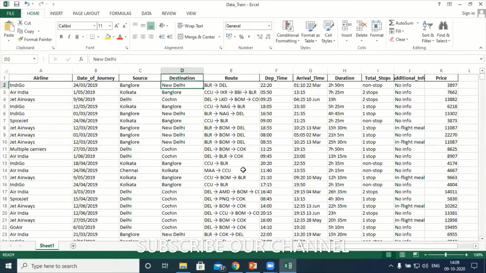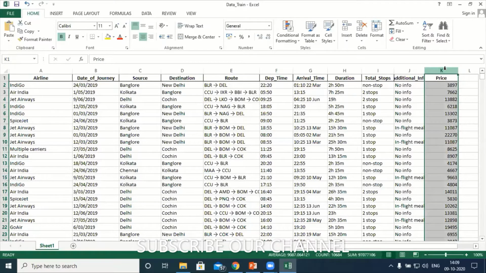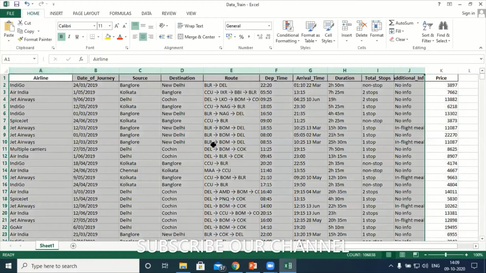Most important here is, if I'm using the random forest algorithm or XGBoost algorithm, I should be able to divide this entire data into dependent and independent variables, right? Yes or no, participants? So I'll take this price as the dependent variable. This is going to be my dependent variable. These will be my independent variables. After analyzing this, I'm going to have the prediction using the price here. Hope you are clear.